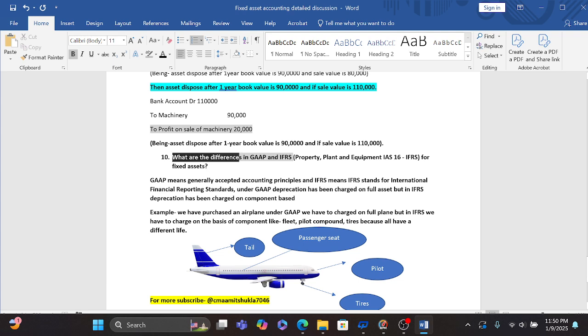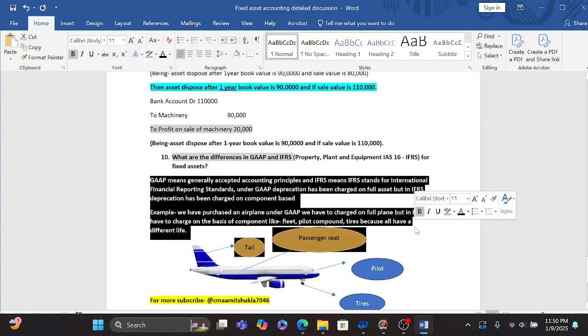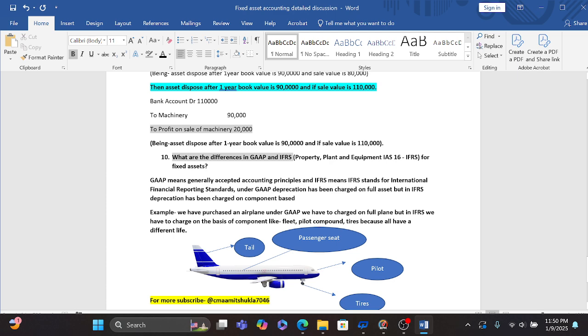We have to consider this question and give the answer very carefully. GAAP means generally accepted accounting principles, and IFRS means international financial reporting standards.